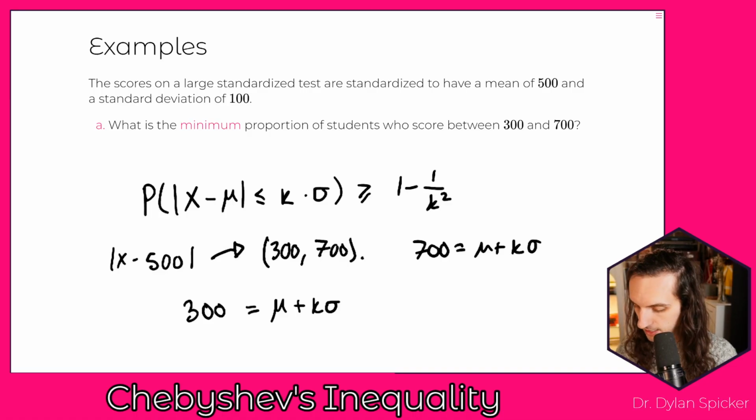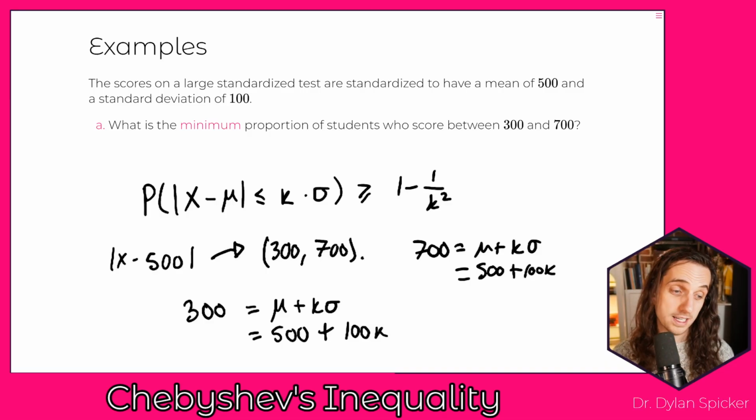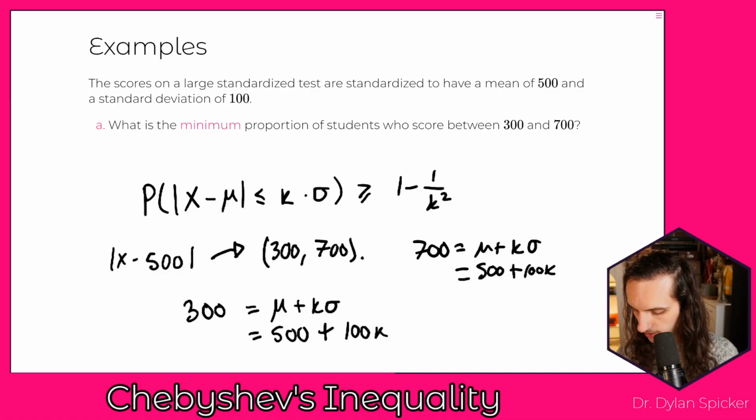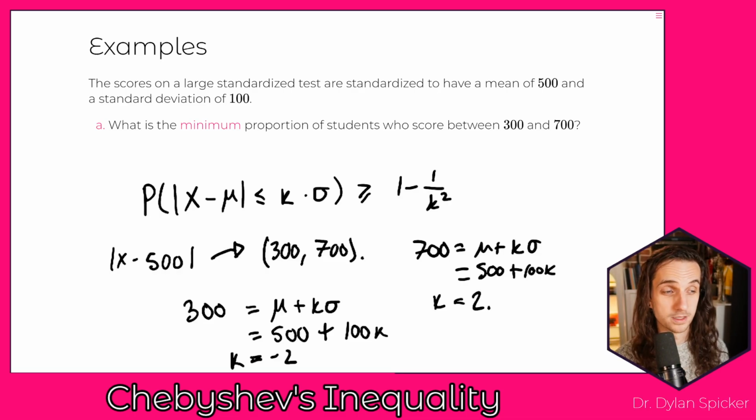The mean is 500 and sigma is 100, so we can write this as 500 plus 100 times k, and over here as well, 500 plus 100 times k. Looking at both of them, if you do 300 minus 500, that gives you negative 200, and so k would have to be equal to negative 2 here, and in this case, k would have to be equal to positive 2.